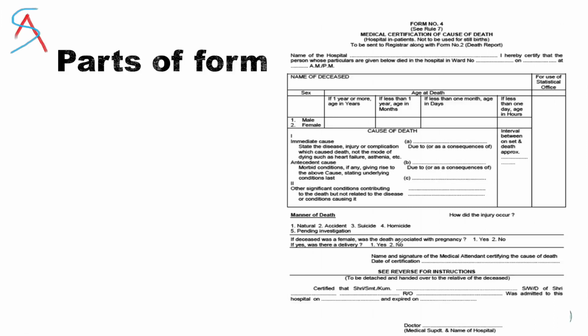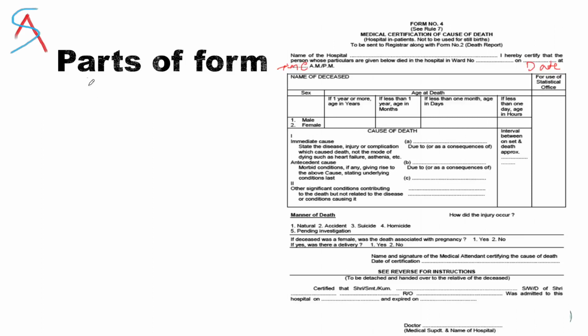So basically, this is how the form looks, and most countries have some little variations, but the parts of the form generally remain the same everywhere. So what does it contain? It contains the name, gender, age, the name of the hospital, which ward, and the date and time. These things you should not miss. This is the basic detail which needs to be filled in very properly.